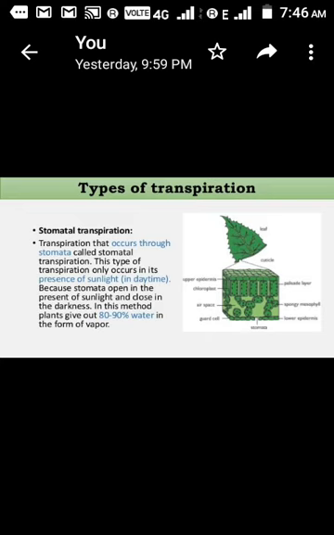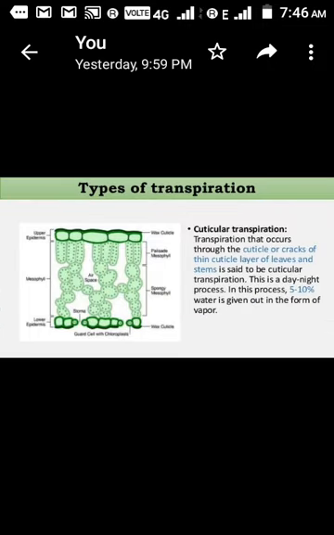Okay, so there is a schematic diagram of a leaf. You can see the different tissues of the leaf, and the lowermost portion, the lower epidermis, has stomata, and these stomata participate in the evaporation of water. So this is transpiration by stomata. Second is cuticular transpiration, when the cuticle of the leaves is participating in the process of transpiration.